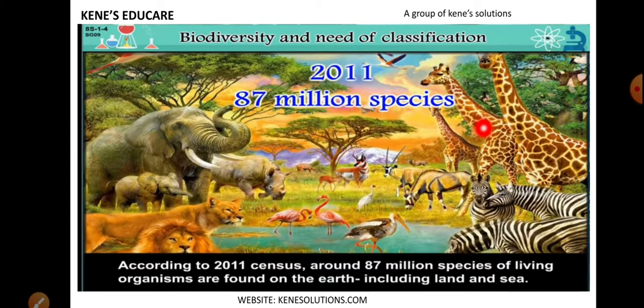Now this might have doubled or even tripled. Okay, so there is a vast number of species which exist. It means there is vast biodiversity existing on our planet, and scientists cannot study each and every species, and for that reason there is a need for classification. And for that reason Robert Whittaker divided living organisms into five kingdoms, which are kingdom Monera, kingdom Protista, kingdom Fungi, kingdom Plantae, and kingdom Animalia, based on their characteristics.